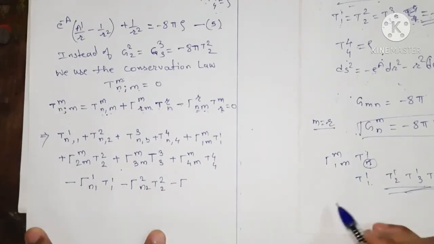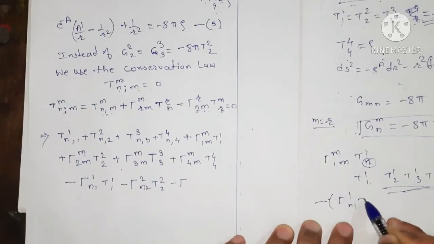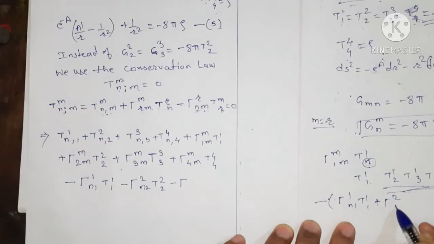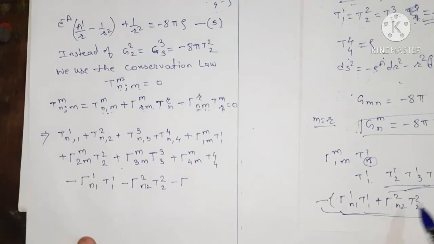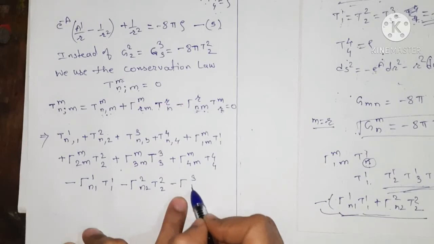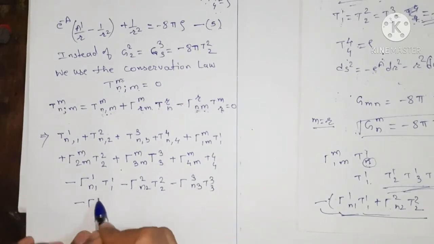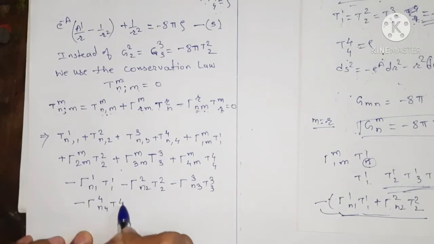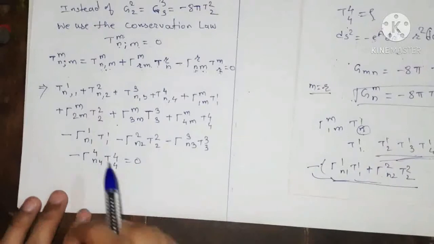So we are directly multiplying the minus sign inside the bracket. So here we have minus Γ^3_{n3} T^{33} minus Γ^4_{n4} T^{44} equal to 0, right? Now we can apply here.